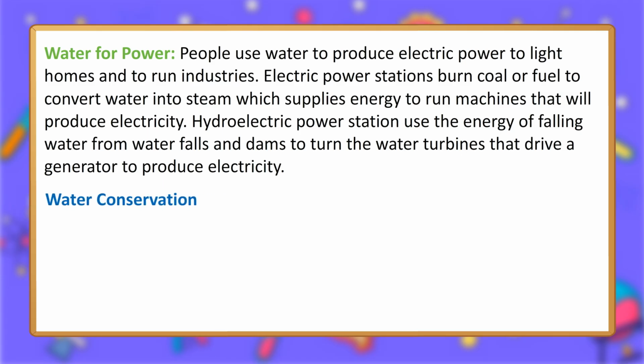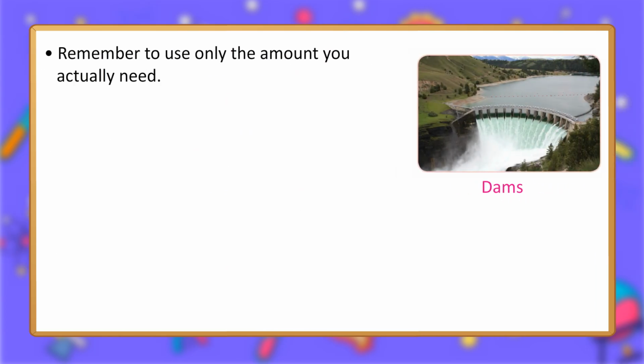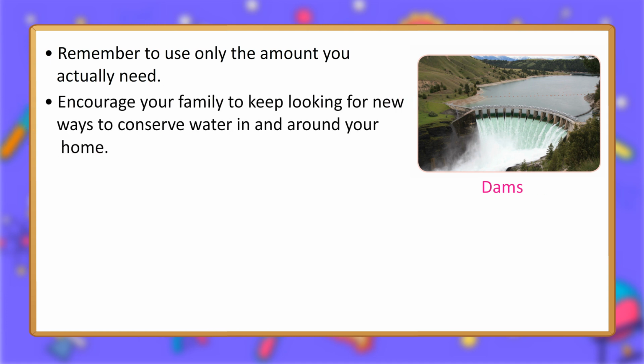Water conservation. The most important step in the direction of finding solutions to issues of water and environmental conservation is to change people's habits. This includes each one of us. Water conservation is the right thing to do. We can follow some of the simple things that have been listed below and contribute to water conservation. Remember to use only the amount you actually need. Encourage your family to keep looking for new ways to conserve water in and around your home.